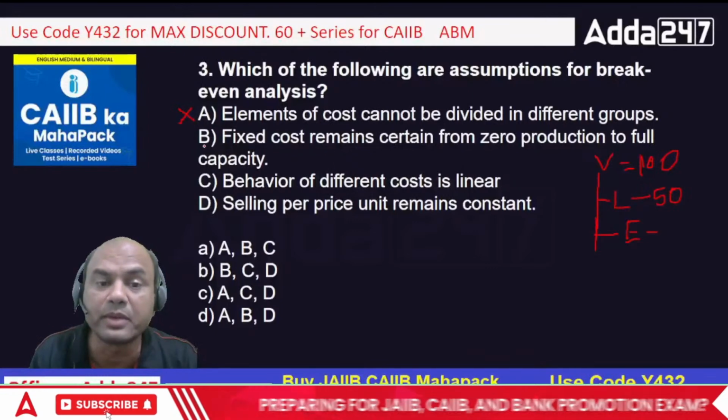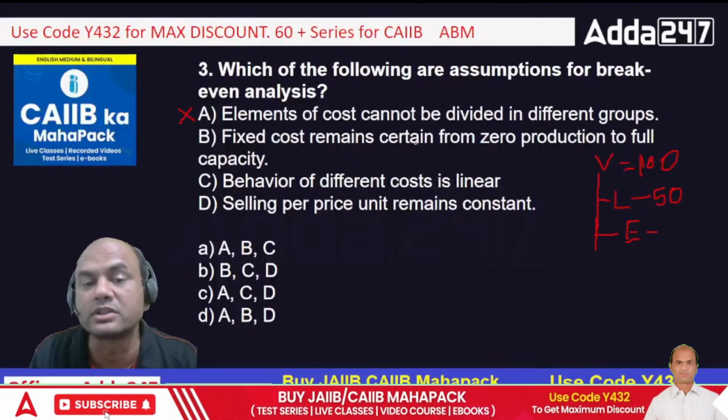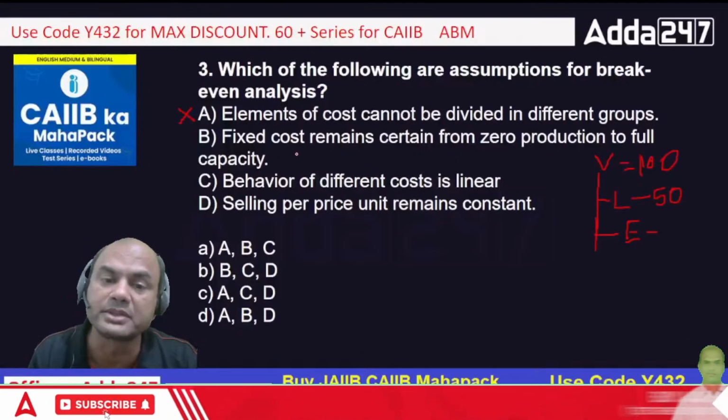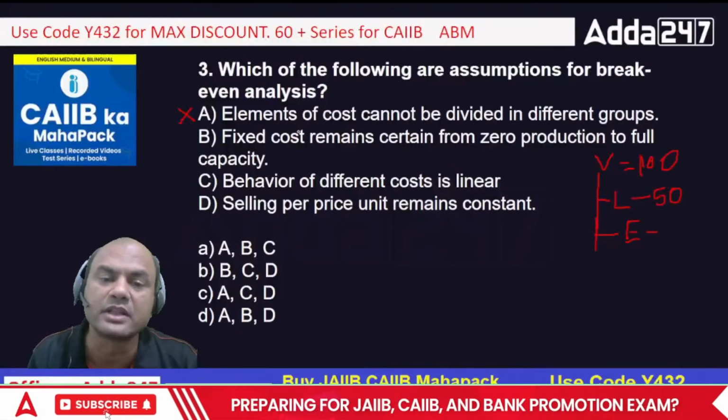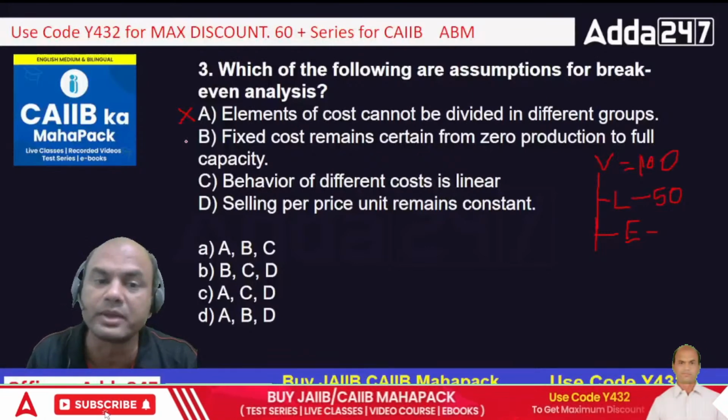But what about B? Fixed cost remains certain from zero production to full capacity. That's the basic logic. Even if I don't use the machinery, the fixed cost is still there. So B is the answer.